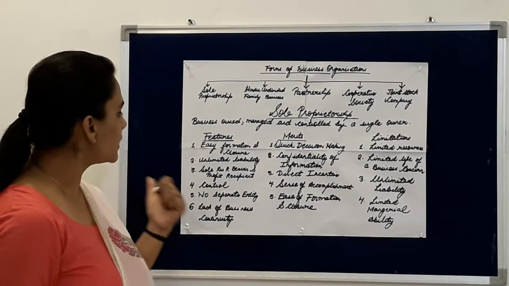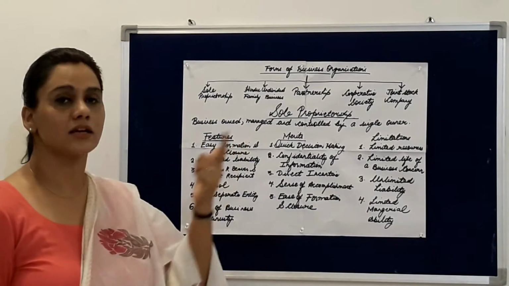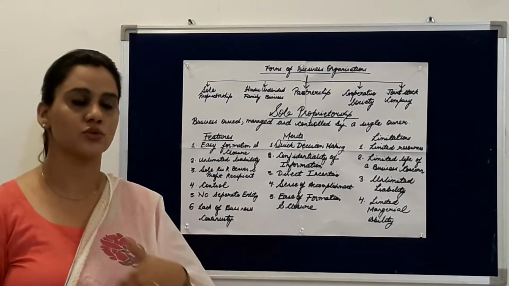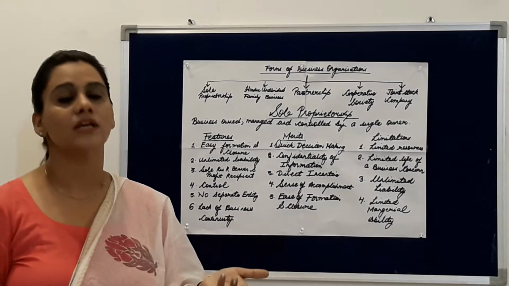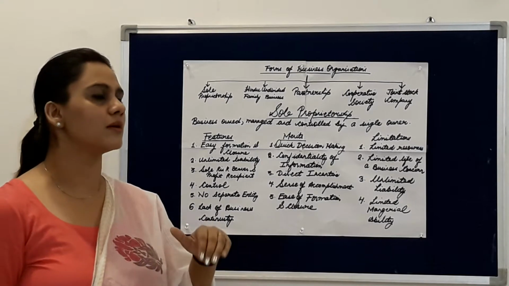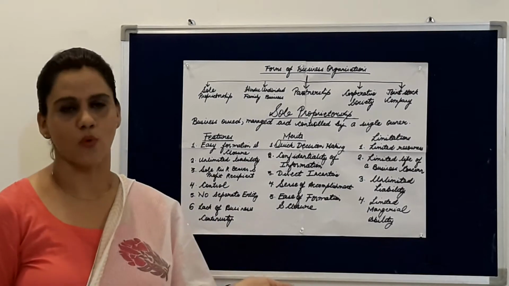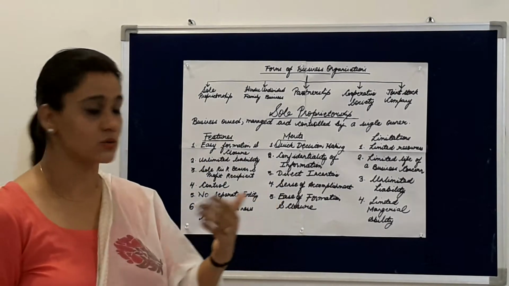The very first one is easy formation and closure. It is easy to form because no registration is required. You can start it anytime you want, and there is no long procedure to start it, and you can close it whenever you want. So there is easy formation and closure.